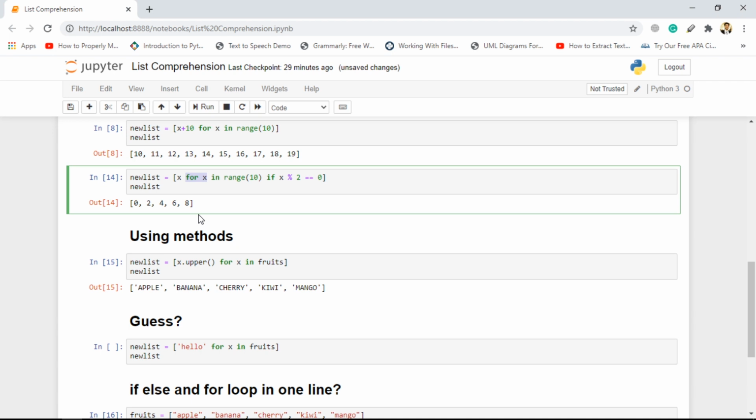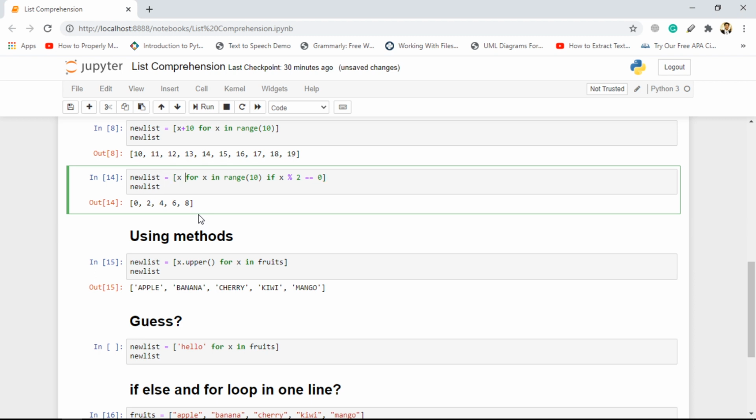It will provide us with each number for each iteration, and then we are checking if X mod 2 equals 0, which checks whether the particular number is even or not. If this condition is true, then this X will be considered for the final output. If this condition is false, then this X will not be considered for the final output.